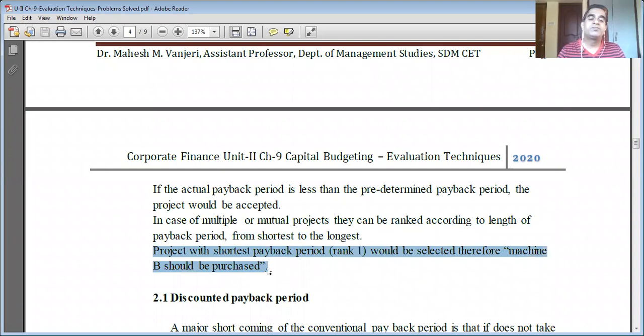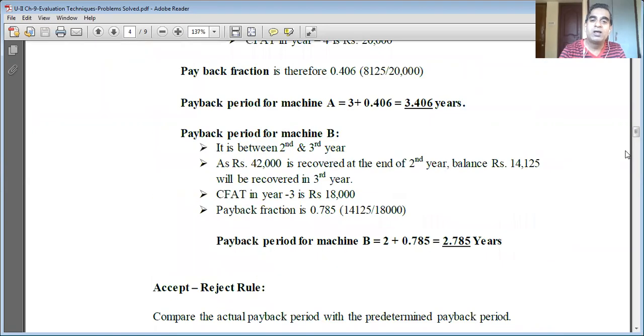See how we made the decision. In the above example, we should accept machine B, or the company should invest in machine B, because its payback period is lower compared to machine A. The payback period of machine B is 2.785 years, which is lower than the payback period of machine A, 3.406 years. So hence the company should invest in machine B. We applied the accept-reject rule and made a decision to invest in machine B.